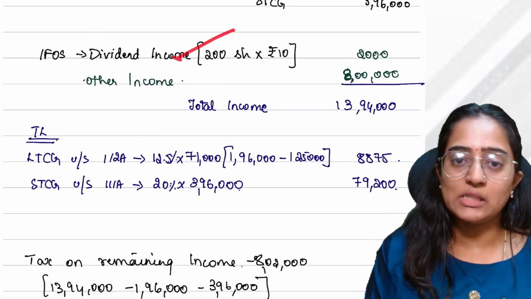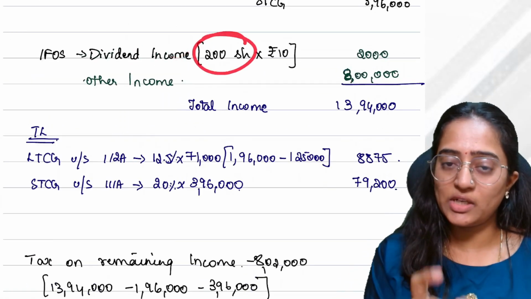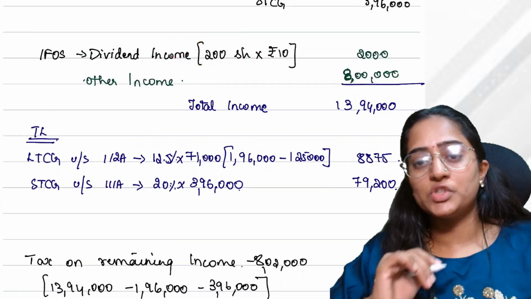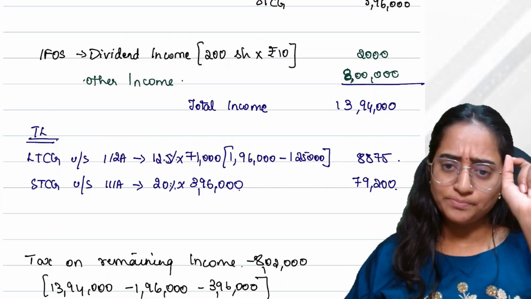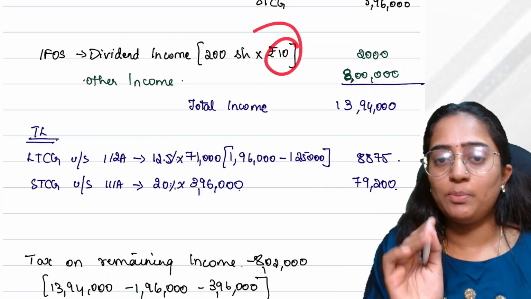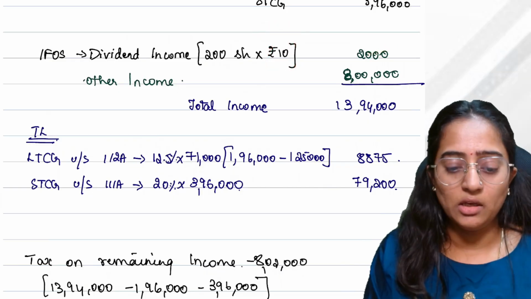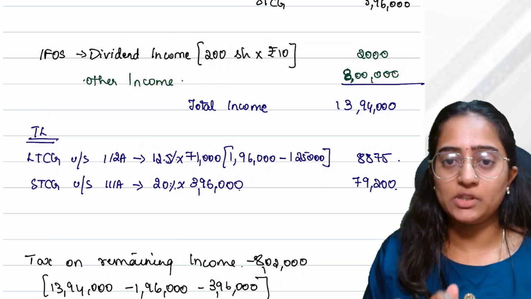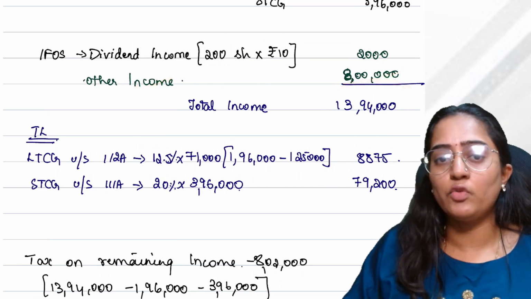Income from other sources I already explained: 200 shares, 100 original plus 100 bonus shares, multiplied by 10, that is 2,000. Other income you have in the question is 8 lakh. The total income is 30,94,000.